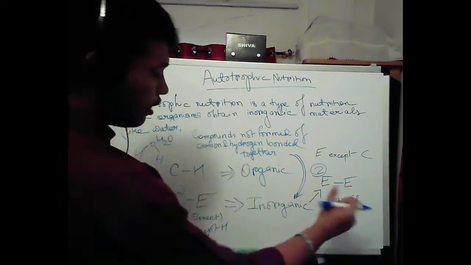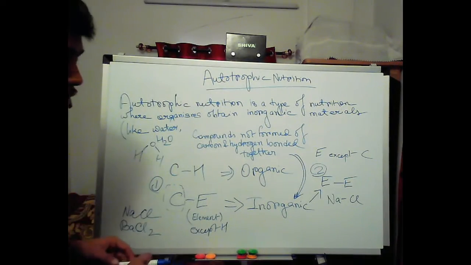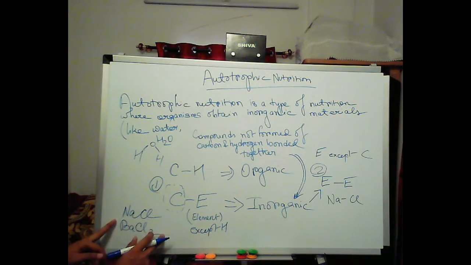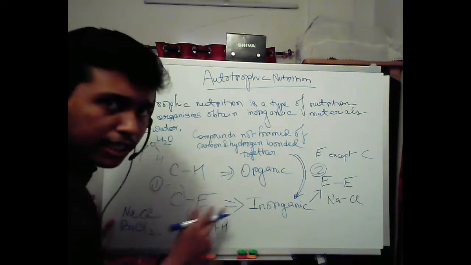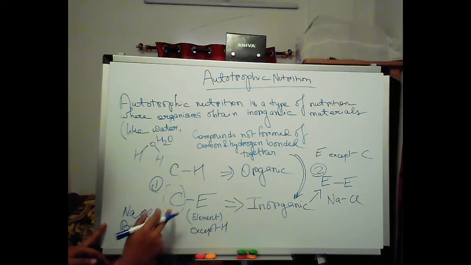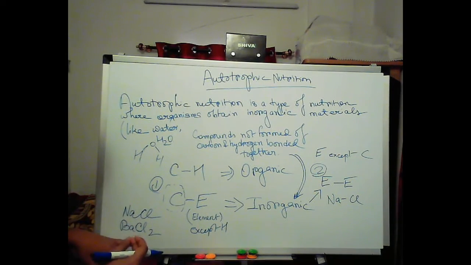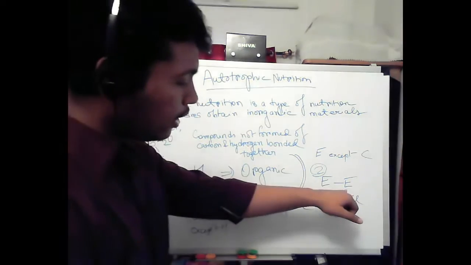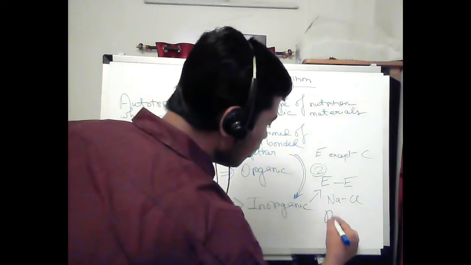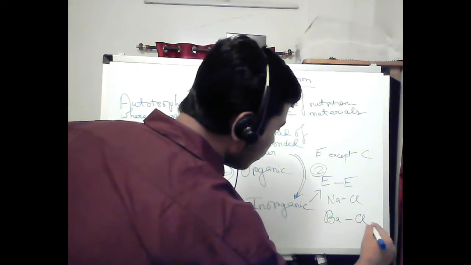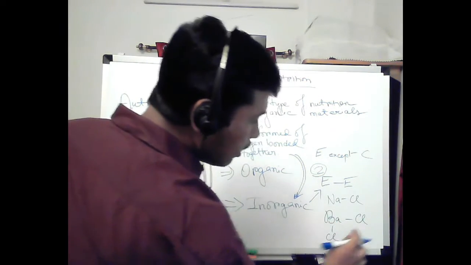So, the second criteria: first criteria we have checked for carbon. Take this BaCl2 as an example. Now we'll go into the first criteria. Let's see if there is a carbon. There is none. Then what kind of compound is this? Let's see the second criteria. It's element with element. Now we can write Ba with Cl, 2Cl actually.